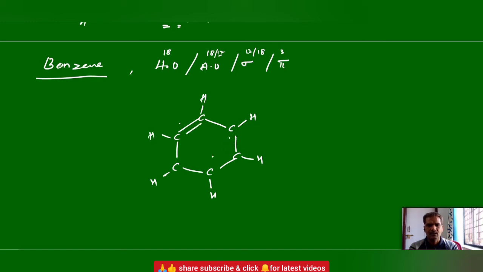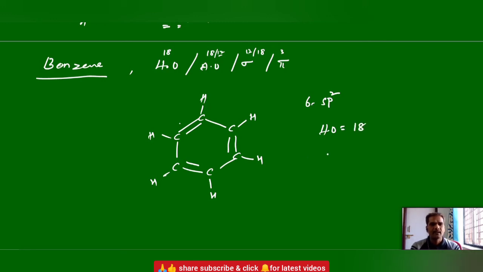So here we have alternating pi bonds. This is the expanded structure of benzene. How many carbon atoms? We have 6 carbon atoms, all having the same sp2 hybridization. Hybrid orbitals: each sp2 carbon gives 3, so 3 into 6, 18.